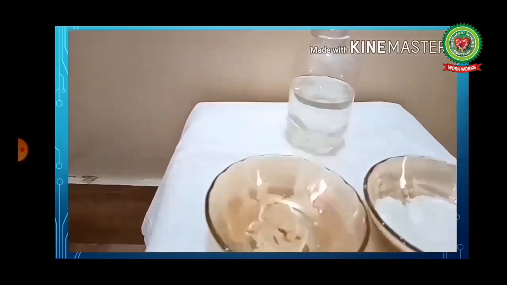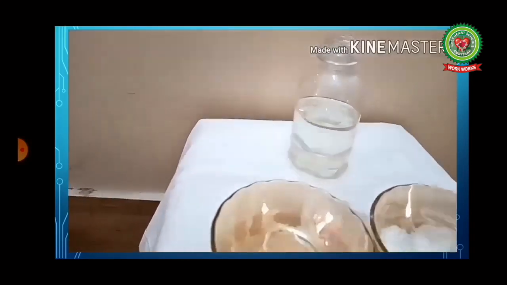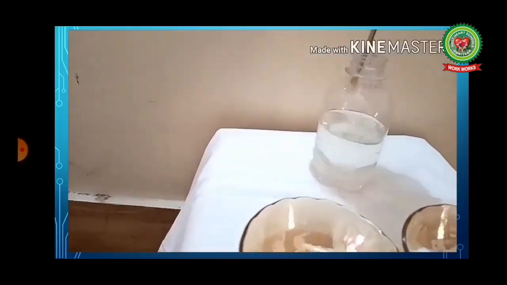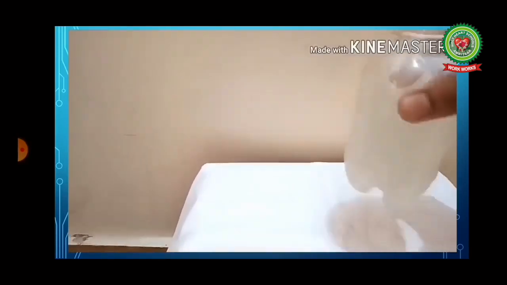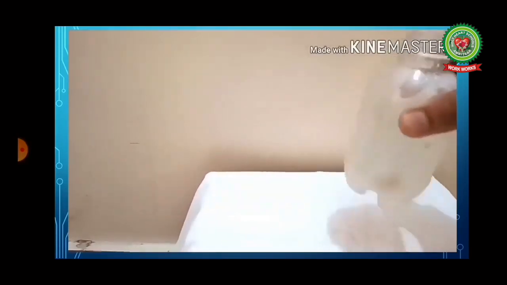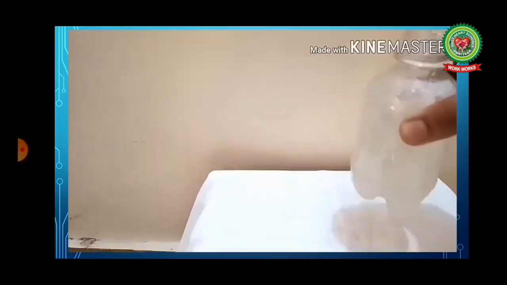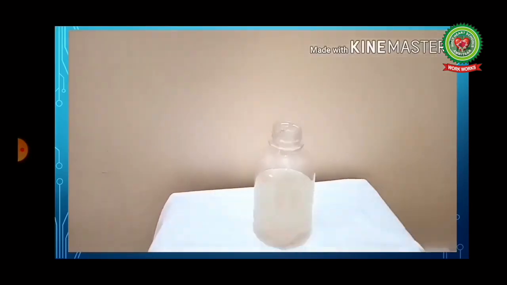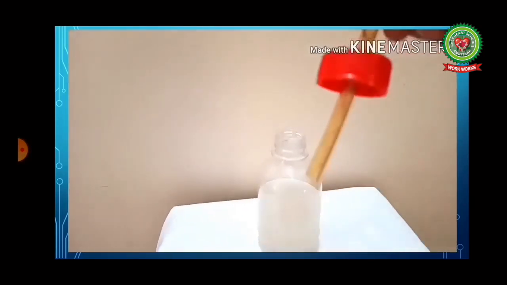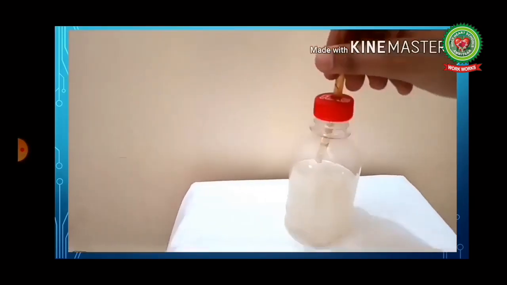Now add yeast to it. Actually, this yeast uses the glucose and produces energy and carbon dioxide. So, to check and confirm this, we are using a very simple method. Take a cap with a hole and a plastic pipe in it.